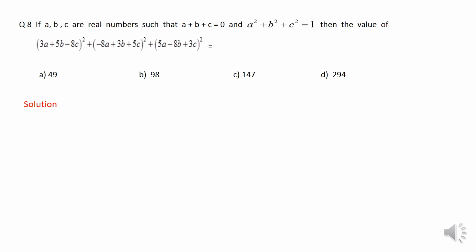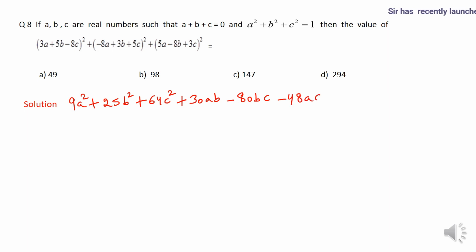First of all, we take 3A plus 5B minus 8C whole square. It becomes 9A square plus 25B square plus 64C square, right? Plus 2 into 3A into 5B, it becomes 30AB. Plus 2 into 5B into minus 8C, it becomes minus 80BC. Plus 2 into 3A into minus 8C, it becomes minus 48AC. And similarly, we expand the other terms.